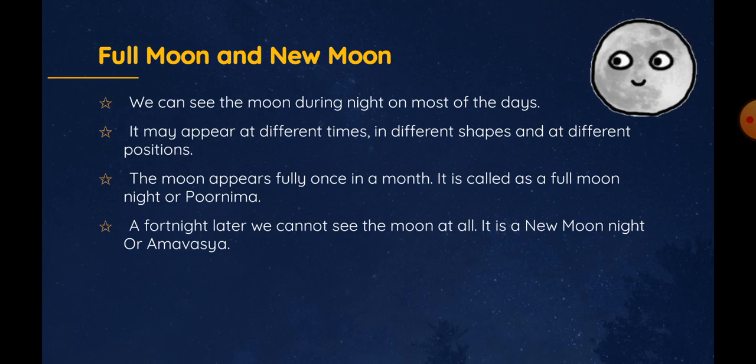It is full moon night or Purnima. After a period of 2 weeks, we cannot see the moon at all. It is a new moon night or Amavasya. During this time, the night sky is clear.